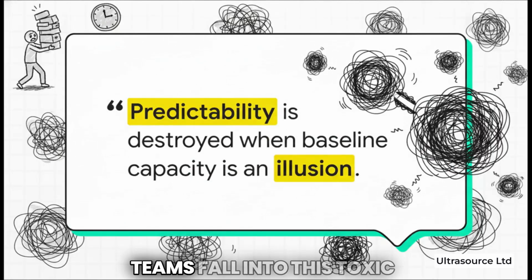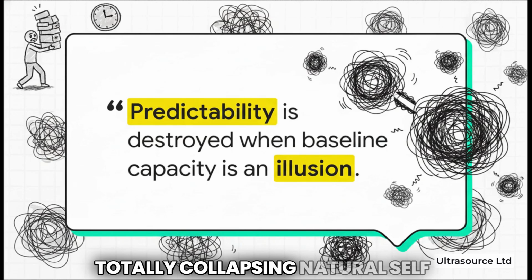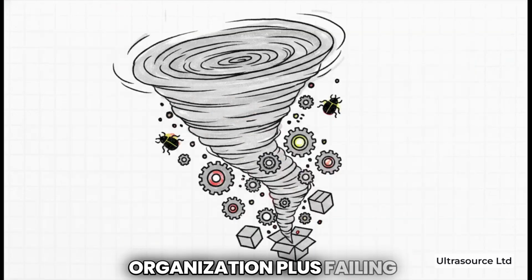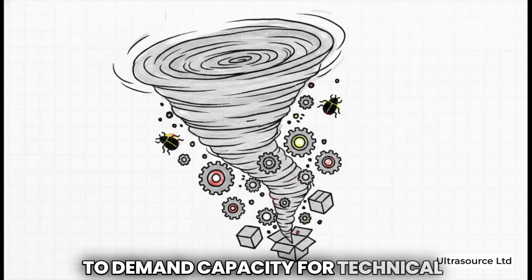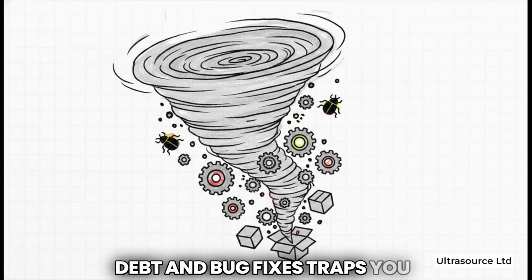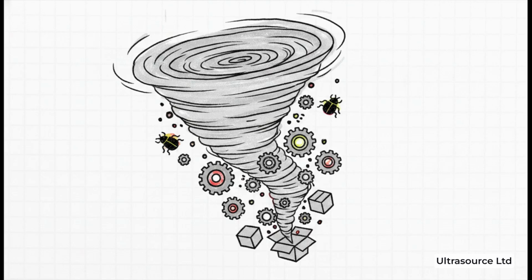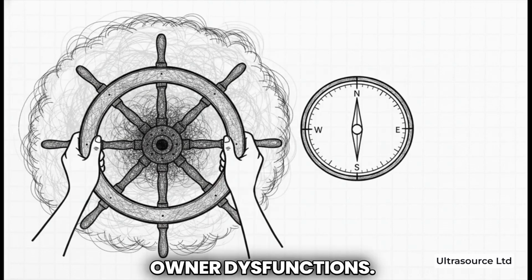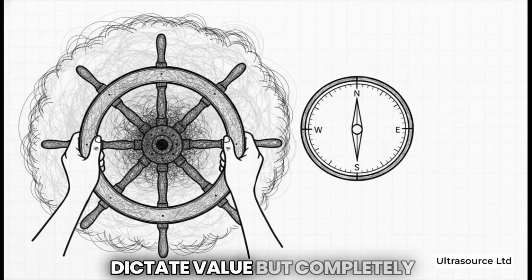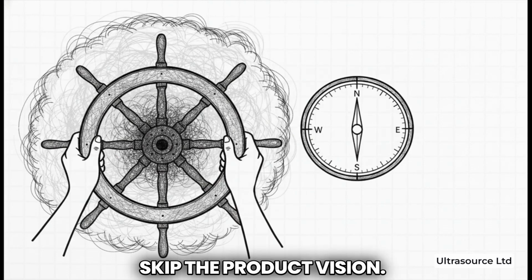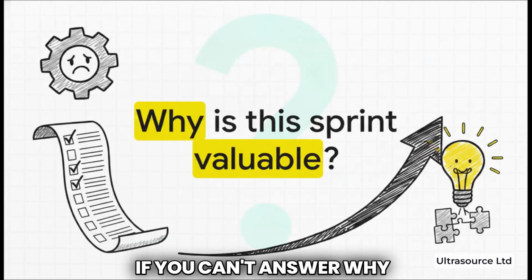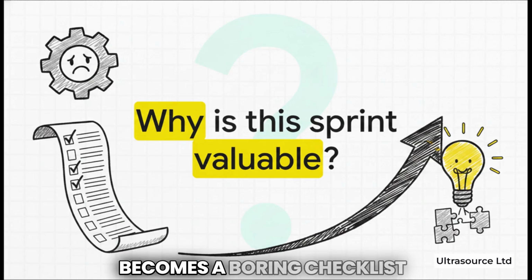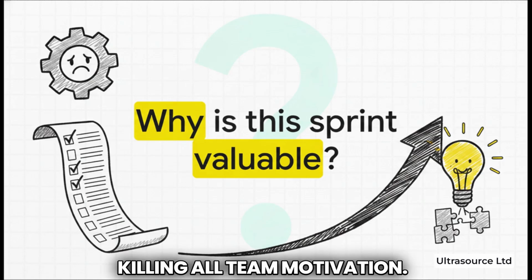Without that slack, teams fall into this toxic "I'm busy" mentality, totally collapsing natural self-organization. Plus, failing to demand capacity for technical debt and bug fixes traps you in a nasty downward spiral. Moving on to product owner dysfunctions. This happens when they dictate value but completely skip the product vision. If you can't answer why a sprint matters, the work becomes a boring checklist killing all team motivation.